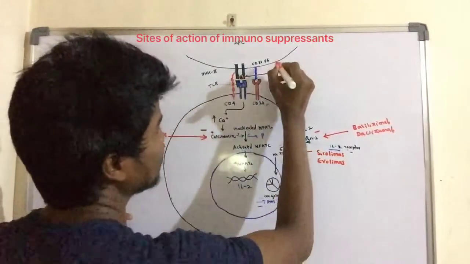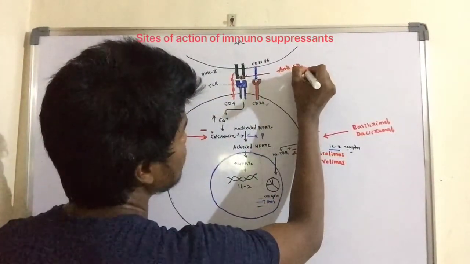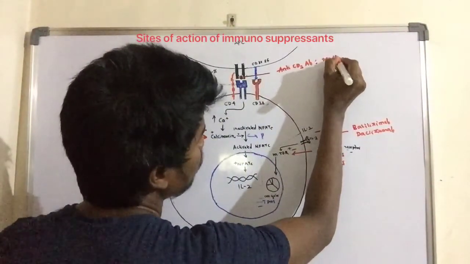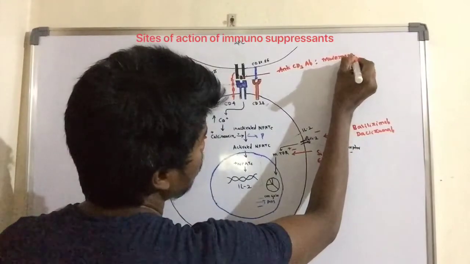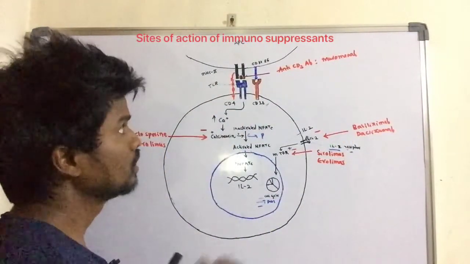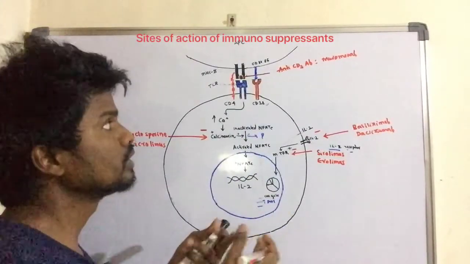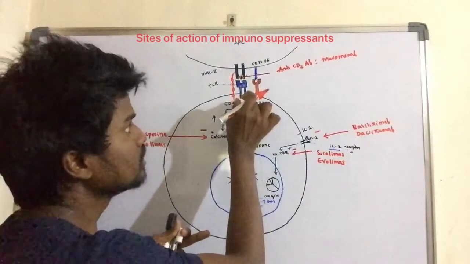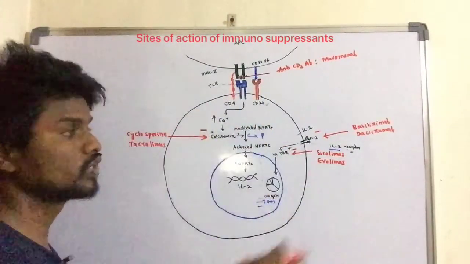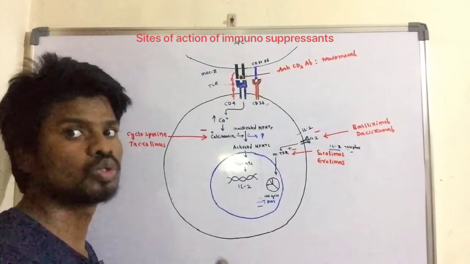For example, anti-CD3 antibodies, such as muromonab. These muromonab agents bind and form a complex that prevents the binding with the T cell receptor. So these are the different locations where some of the immunosuppressants act.